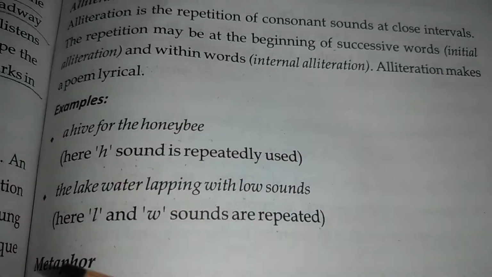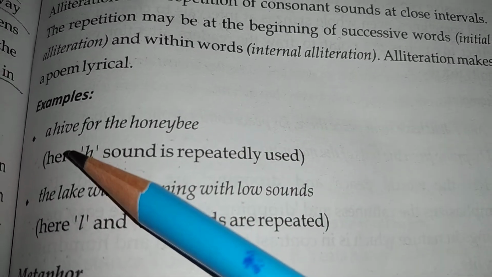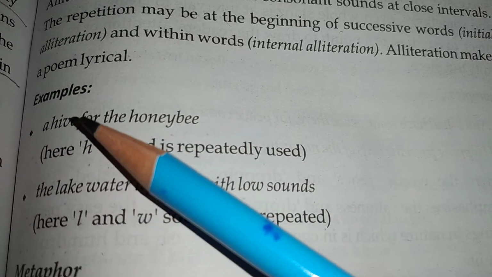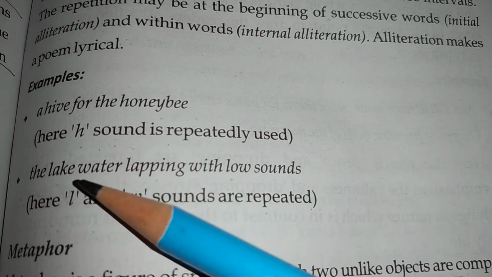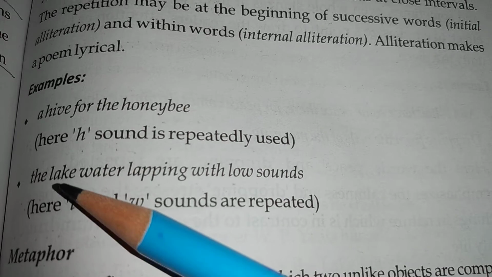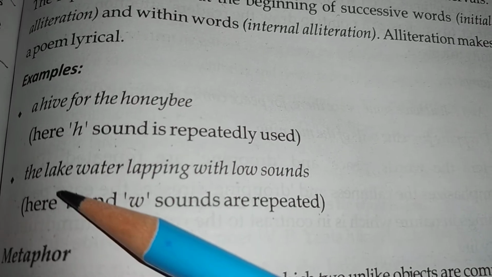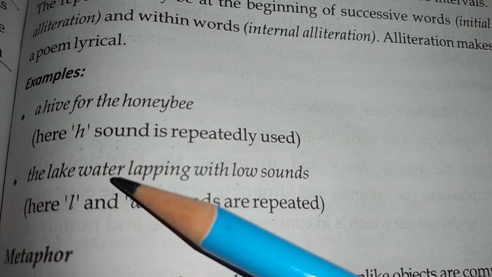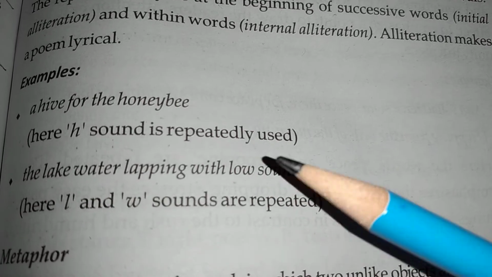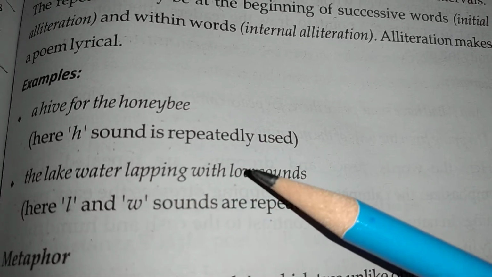For example, like the line in the first paragraph that we saw, a hive for the honeybee. So H and H, as it's written. Second paragraph, this was the last line: the lake water lapping with low sounds. So L, lapping and low.